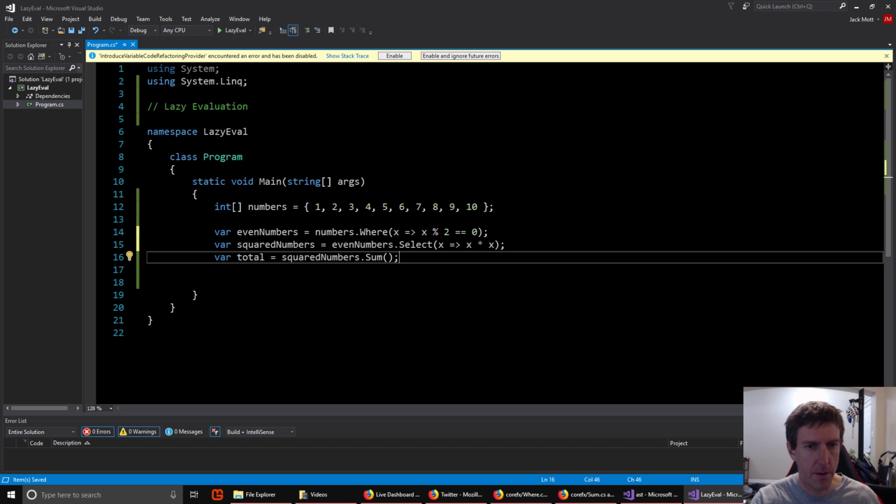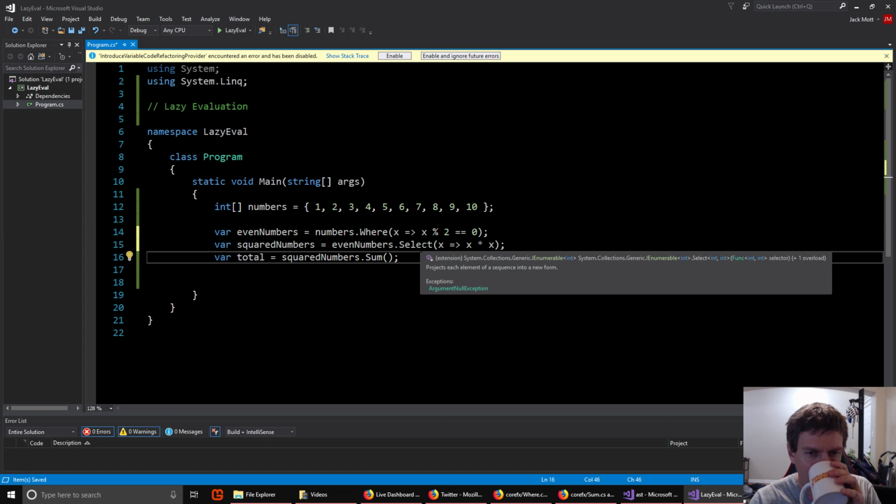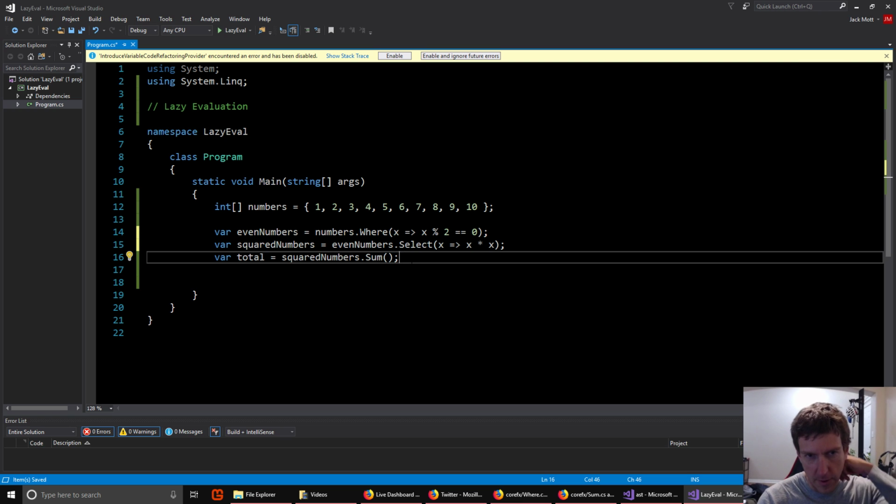So there is some runtime overhead, at least in C#. Some languages are able to compile all this kind of stuff away. The Java Streams library, for instance, and Rust do a better job of compiling away that inefficiency. But in C# there is some overhead here. So it's important to understand how your language or how your library does its lazy evaluation to decide if that cost is worth it. So for instance, if you're working with arrays, to do a job like this, where you're just working with numbers and summing them up, this can have quite a lot of overhead.